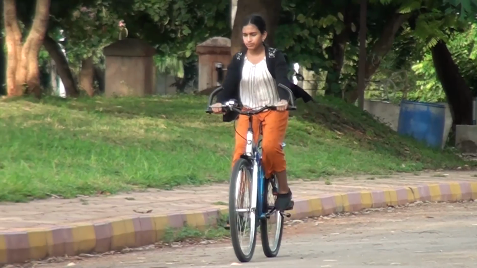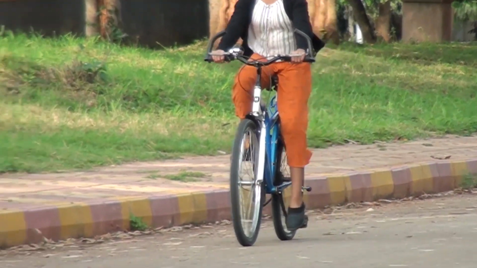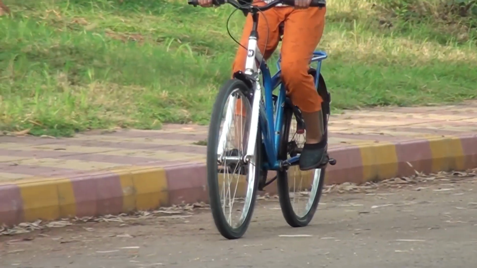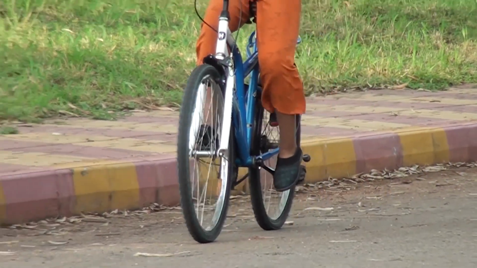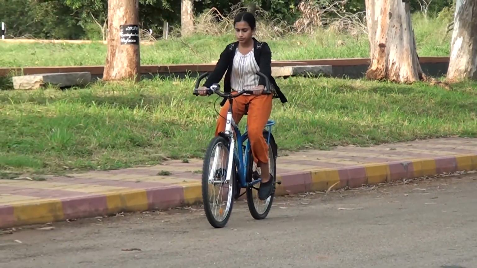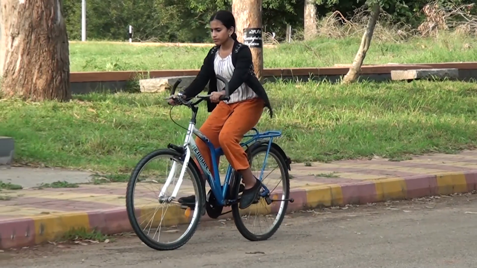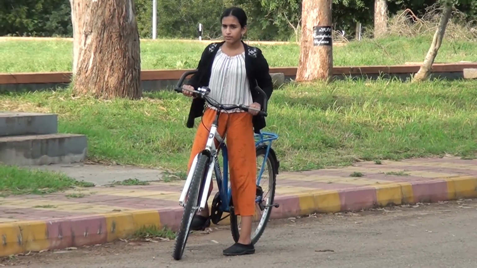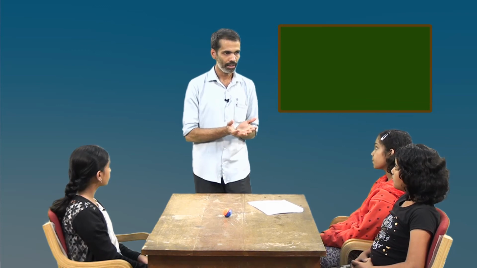When we stop pedaling a bicycle, it moves for some distance and stops. Yes, when we stop pedaling a bicycle, actually we stop the force acting on the bicycle to move it. Still, there is friction acting between the tire of the bicycle and the road. This friction is opposing the motion of the bicycle. So, when we stop pedaling, the bicycle moves for some more distance and then it stops. Is there any other example?